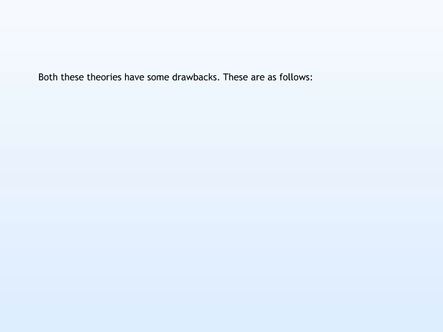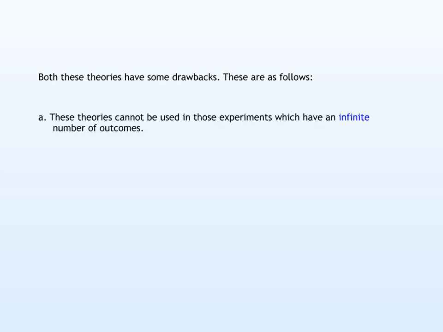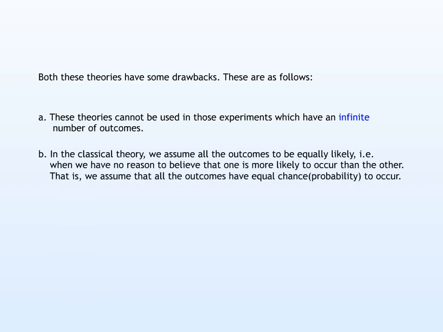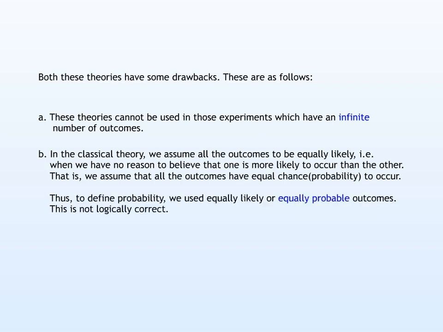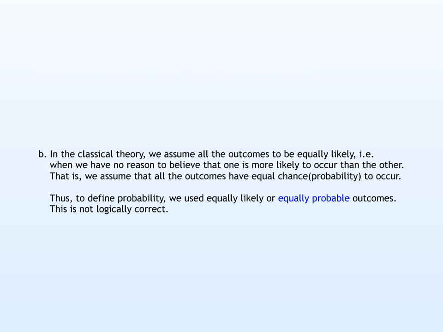These are as follows. A. These theories cannot be used in those experiments which have an infinite number of outcomes. B. In the classical theory, we assume all the outcomes to be equally likely, that is, when we have no reason to believe that one is more likely to occur than the other. That is, we assume that all the outcomes have equal chance or probability to occur. Thus, to define probability, we used equally likely or equally probable outcomes. This is not logically correct.